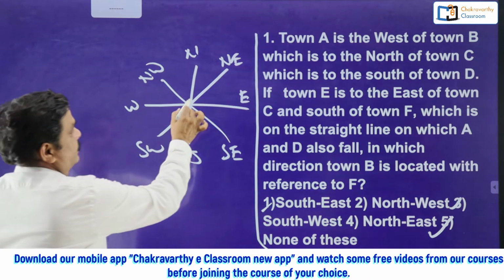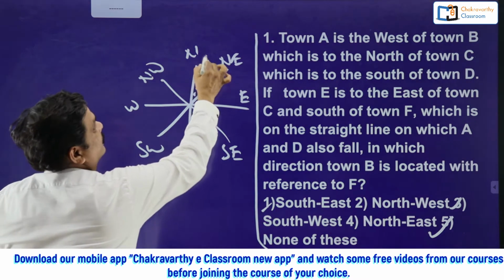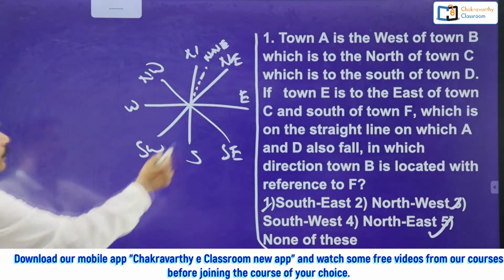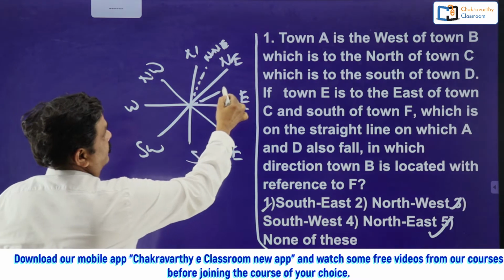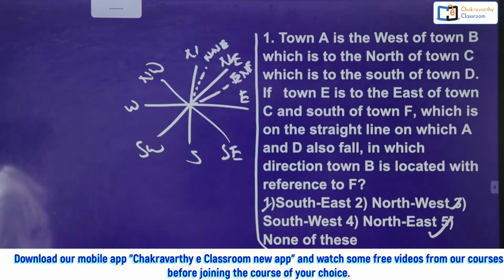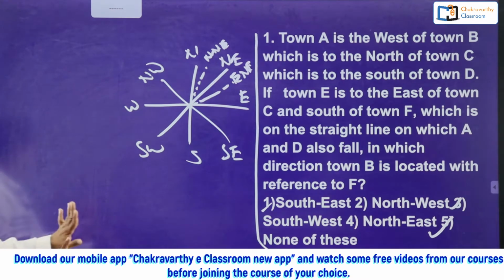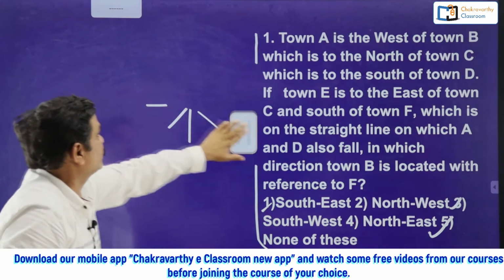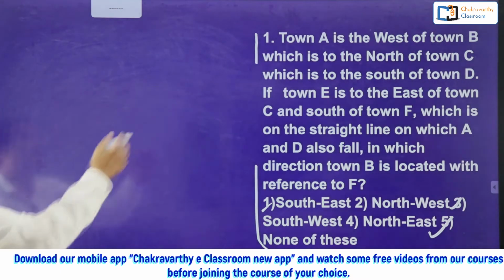Sometimes they're asking the questions between these two also. This is called north northeast. In our basic classes I made it very clear. For example, if you go for this direction, what is this one? East northeast, and so on. Just make a note of this quickly, and based on these directions we are going to solve the questions now. Okay, right, how we have to go for this?